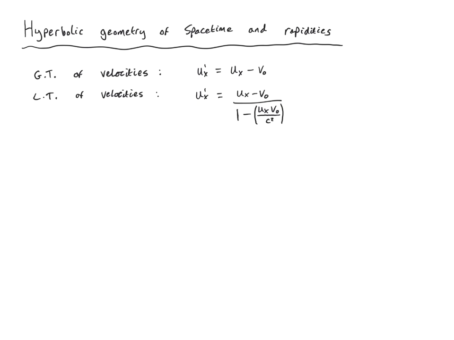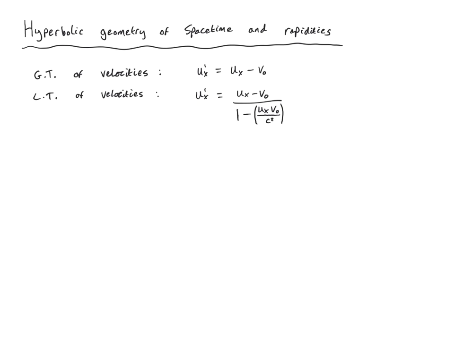If we look at the Galilean transformation of velocities, then we see simply a linear relationship. That is, that ux' is equal to ux minus v0, where ux is the velocity in reference frame S, and v0 is the relative velocity between S and S'. When we move to special relativity and consider the Lorentz transformation of velocities, we see a non-linear relationship between the velocities here. As we'll see, this can be considered as a difference in the geometry of underlying spacetime.